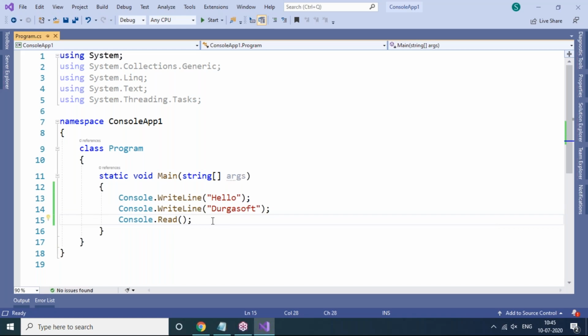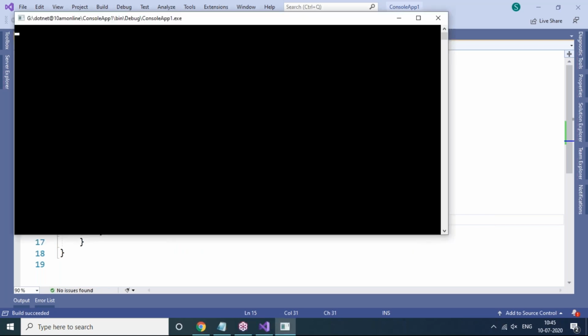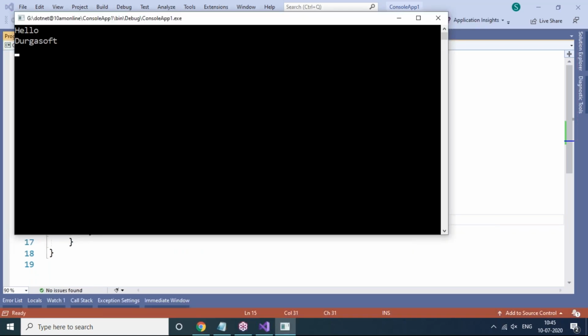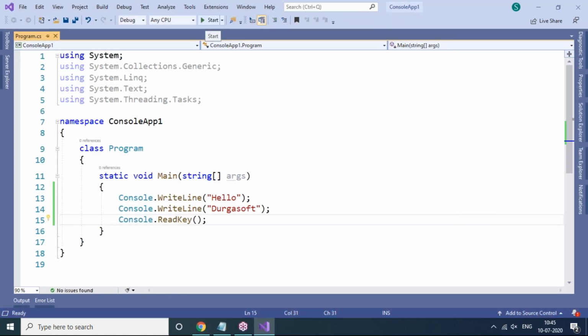But we have one more method here. Instead of the Read method, if I use ReadKey, then after executing the program, you can press any key on your keyboard, and automatically you will exit from your output window. Any key, just press any key on your keyboard. This is the ReadKey method. But observe here in this program, once I write the Console class,